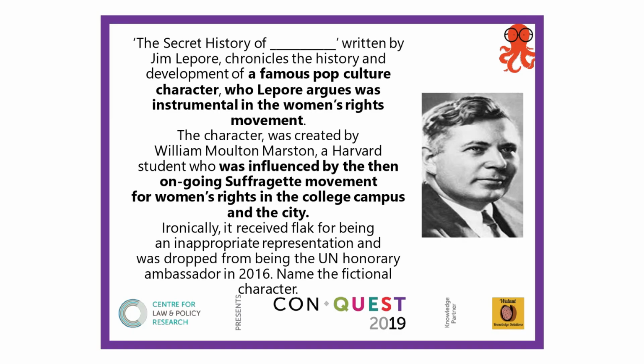So The Secret History of Blank, written by Jill Lepore, talks about a fictional character. So the character was initially instrumental in the women's rights movements, and its creation was inspired by the suffragette movement that was happening. Rather ironically, it received flak for being an inappropriate representation and was hence dropped from being the UN honorary ambassador in 2016.